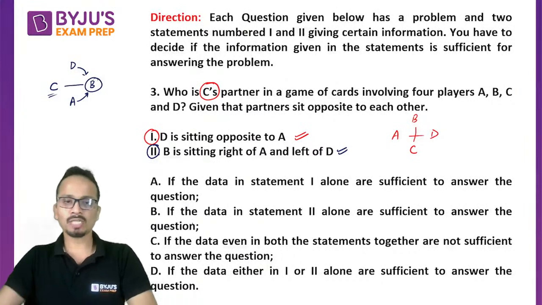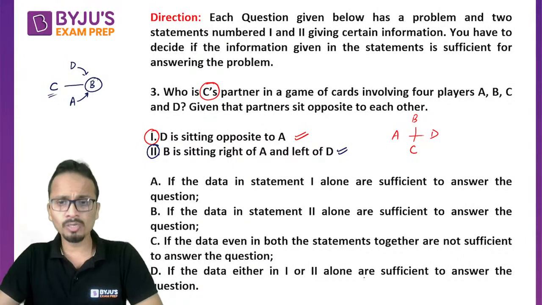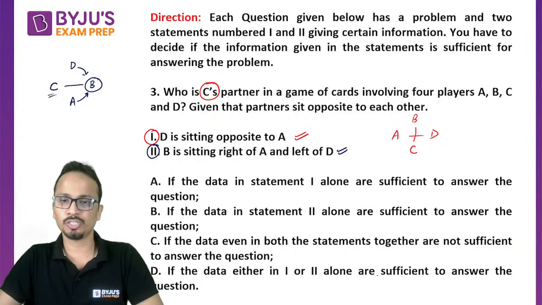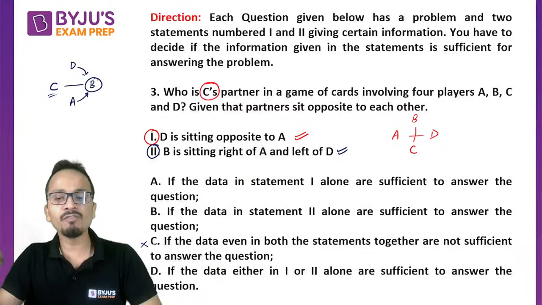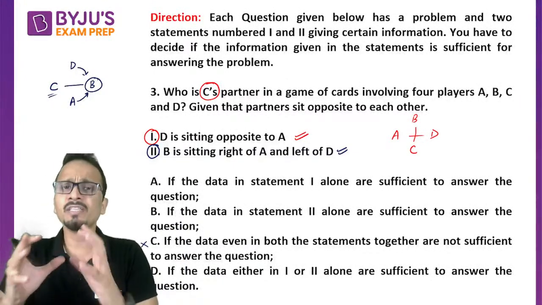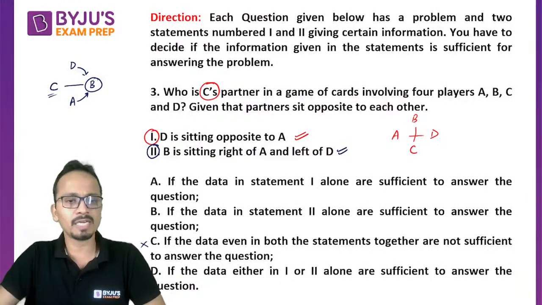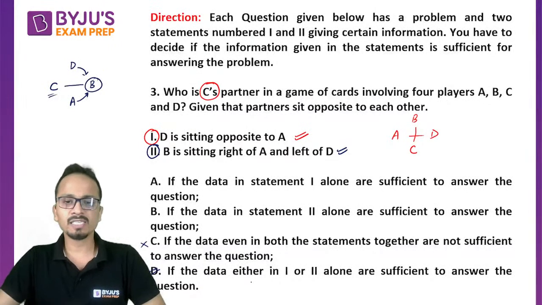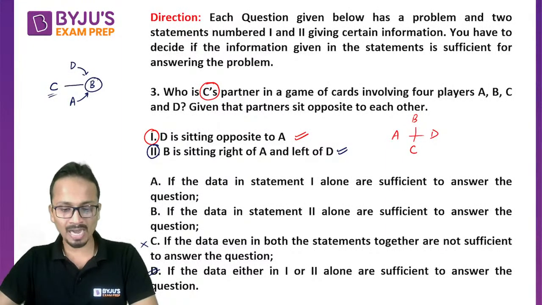So the correct answer will be, if the data either in statement number 1 or 2 alone are sufficient to answer the question. Option C will not be the answer, because Tarun, I have not merged these two statements together. I have taken these two statements individually. So option D will be the correct answer, which is, if the data either in statement number 1 or 2 alone are sufficient to answer the given question. All right, so I hope I am correct.